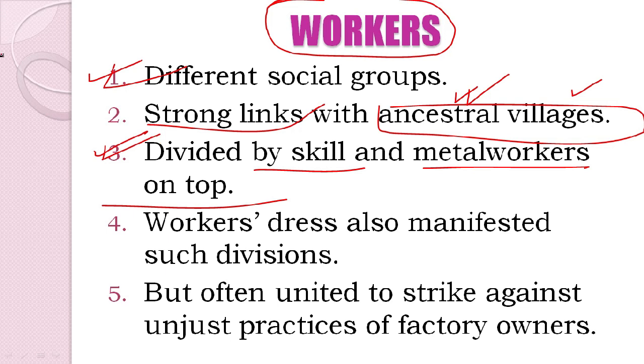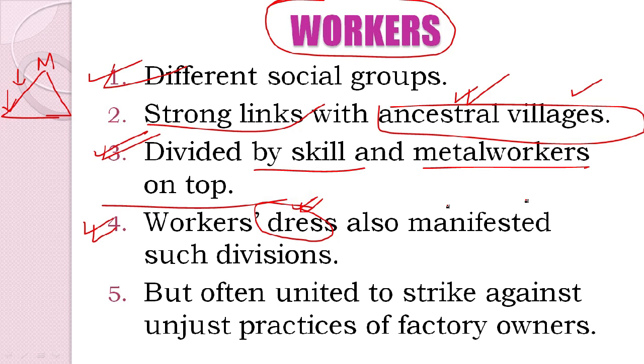It means that if there were 5 different kinds of workers in a society, for example, railway workers, dock workers, artisans, craftsmen, metal workers, the metal workers were on the top in the hierarchy. It means they had a good status, a good position in the society. If this is a hierarchy, then metal workers were on the top and the rest of the workers were in the later stages.